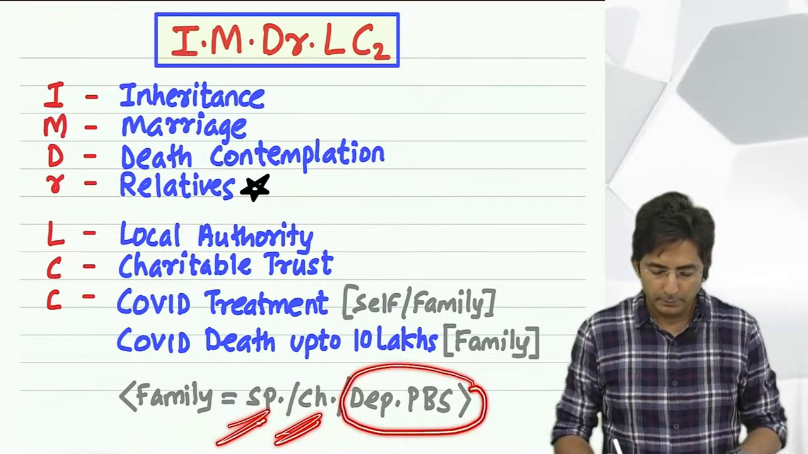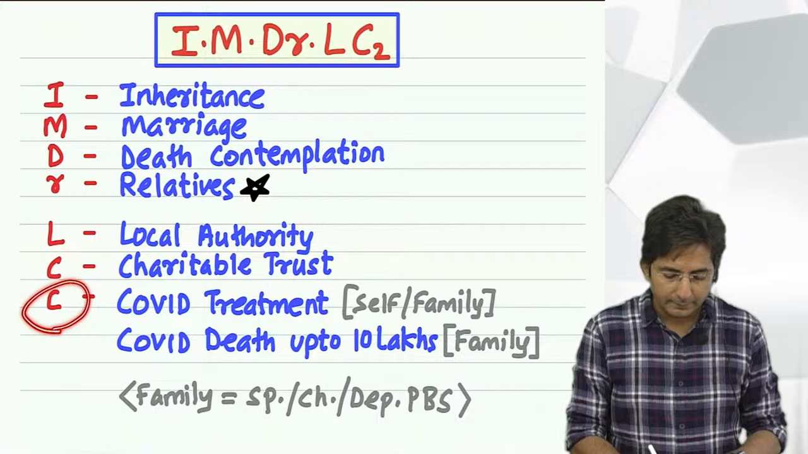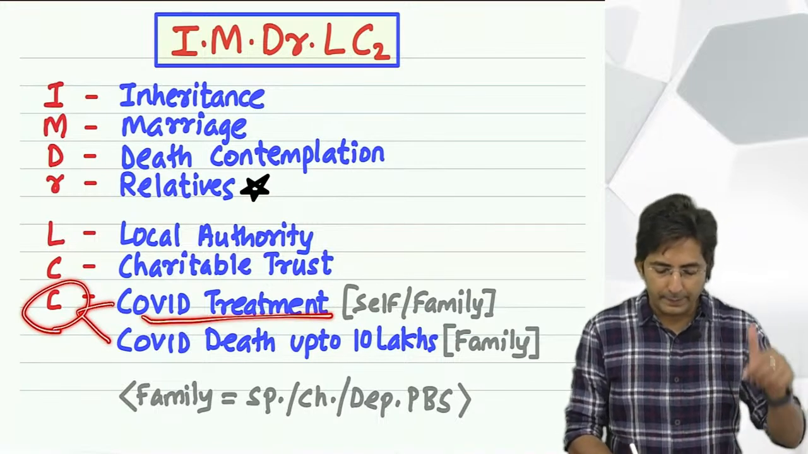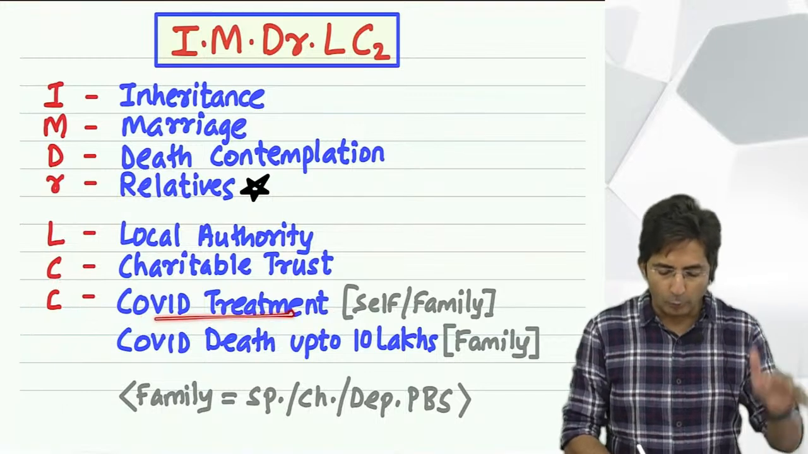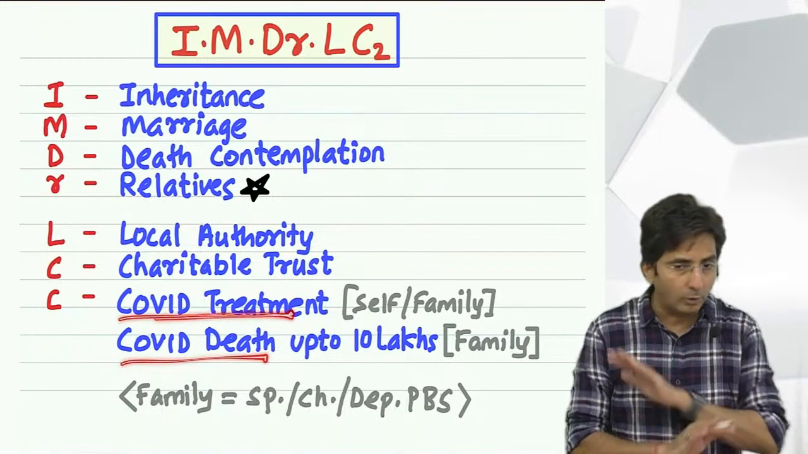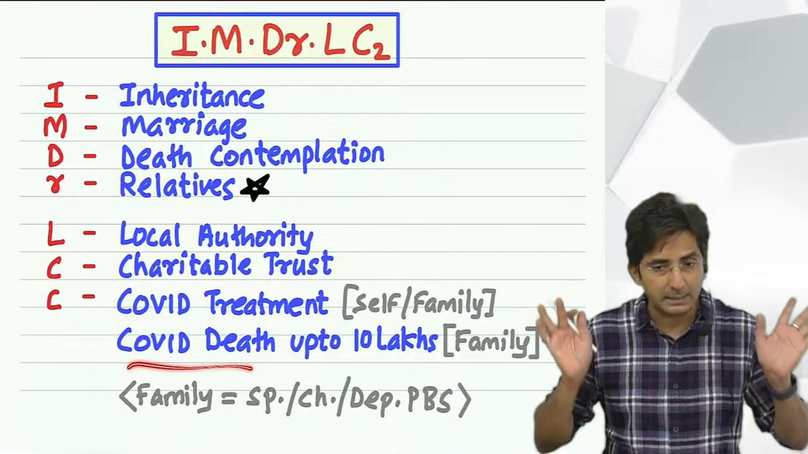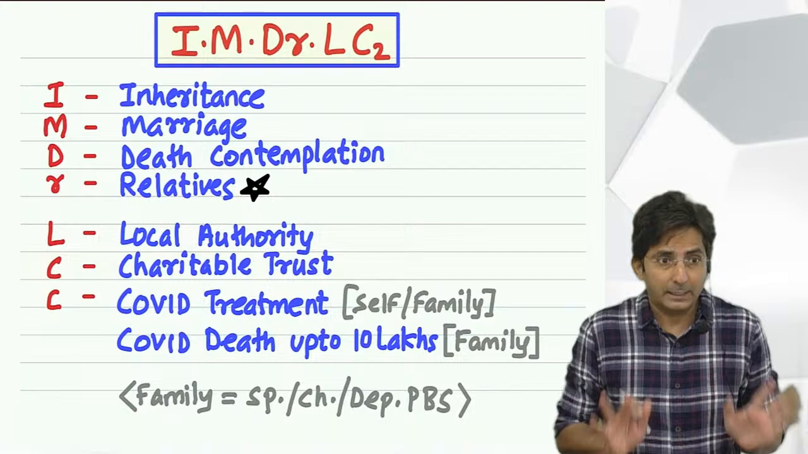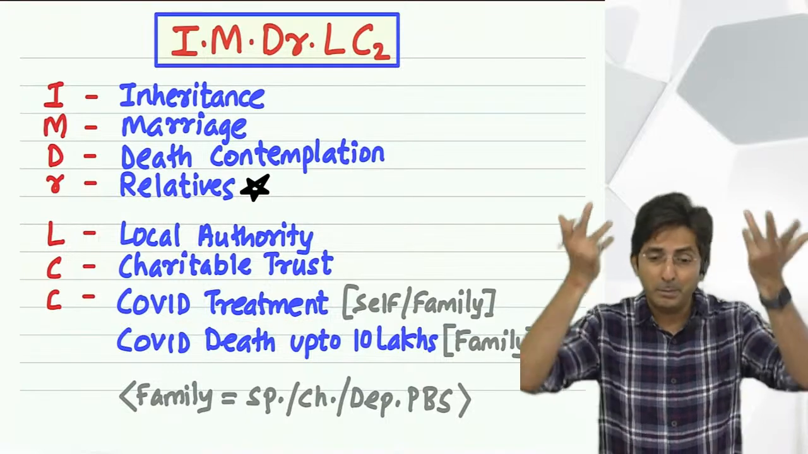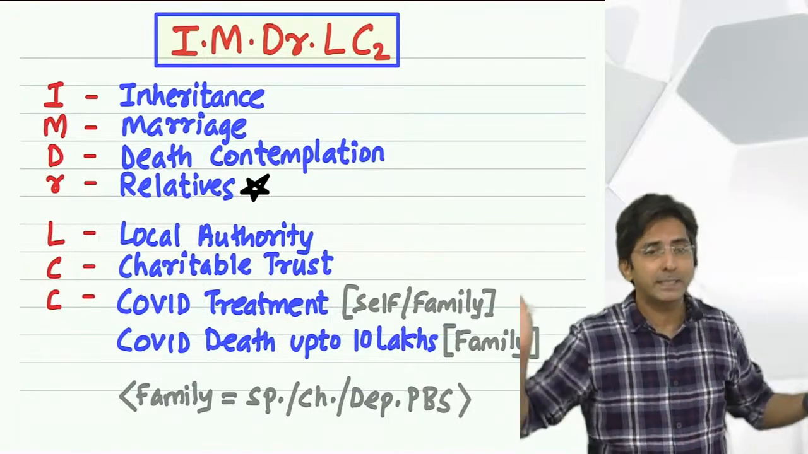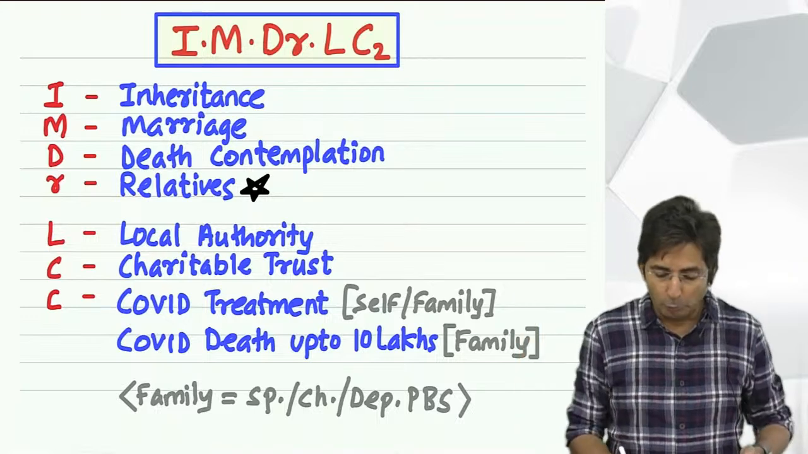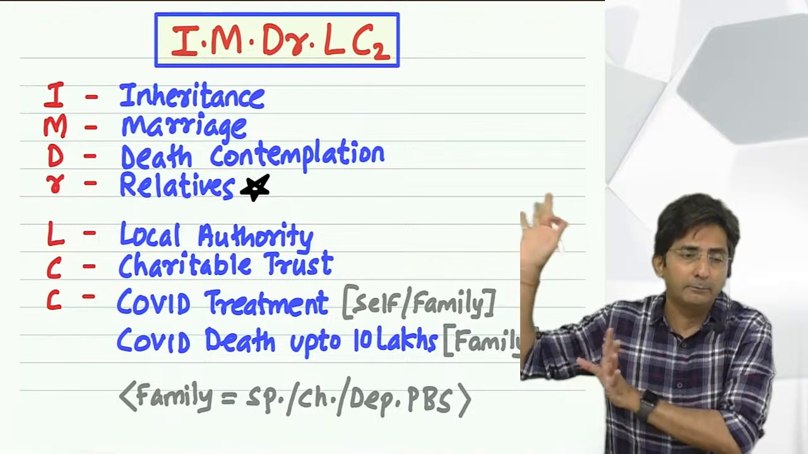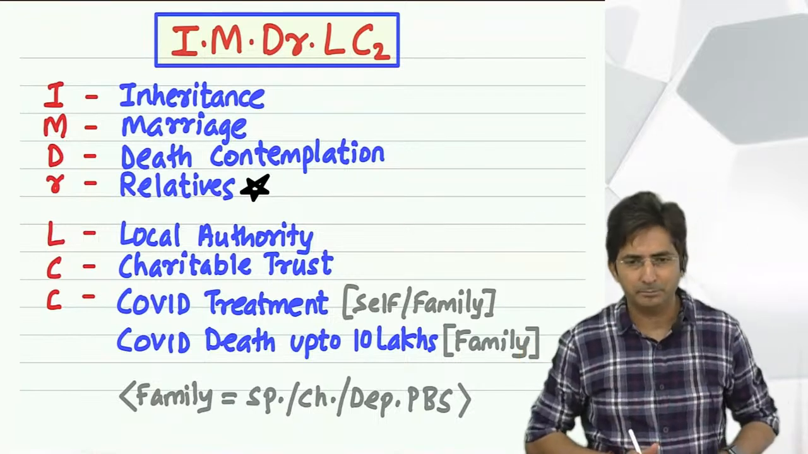So see, in C, there were two COVID points: COVID treatment and COVID death. COVID treatment, no limit. COVID death, there is a limit up to 10 lakhs. In COVID treatment, no one has died, so it can be my treatment also, family's treatment also, anyone. But in COVID death, I have died. So who receives the money? Family member. But if they receive up to 10 lakhs, it will be exempt.